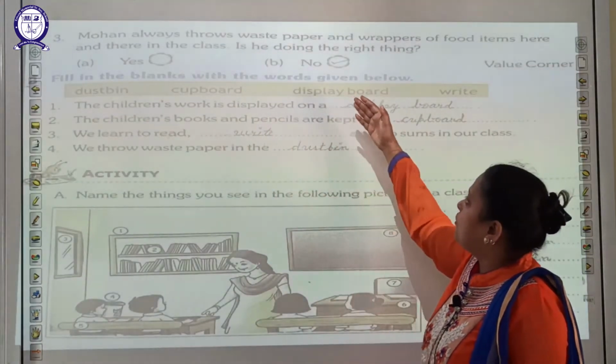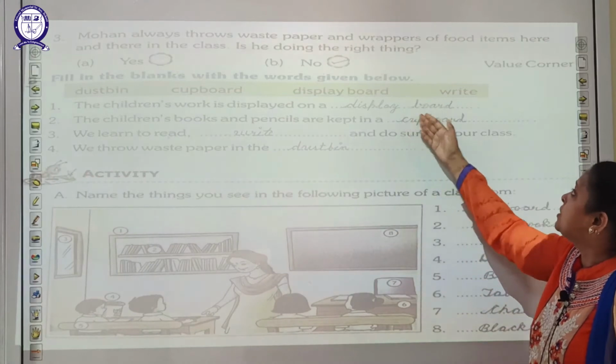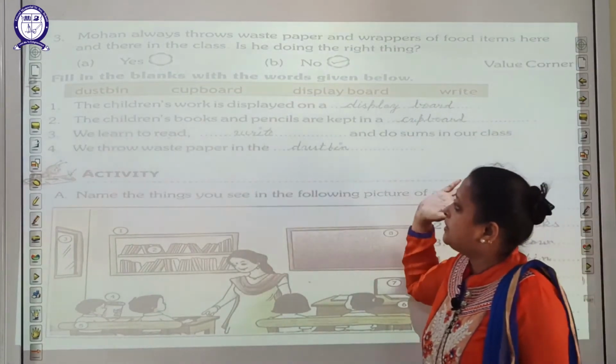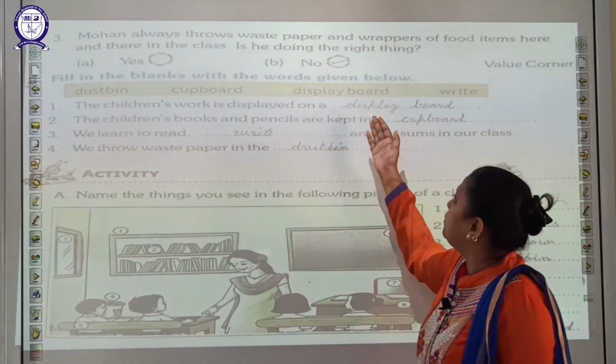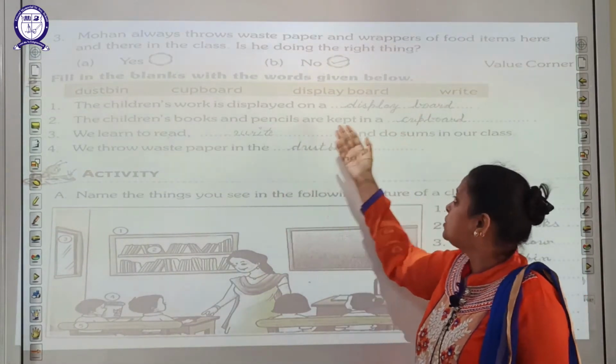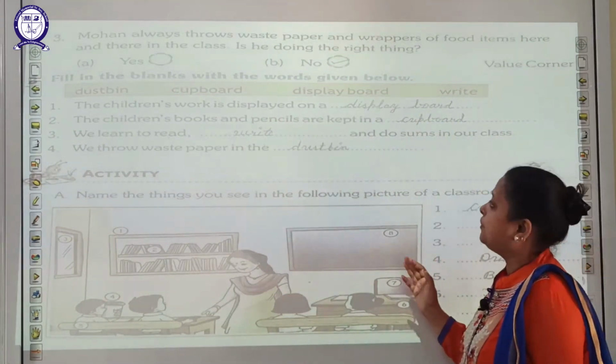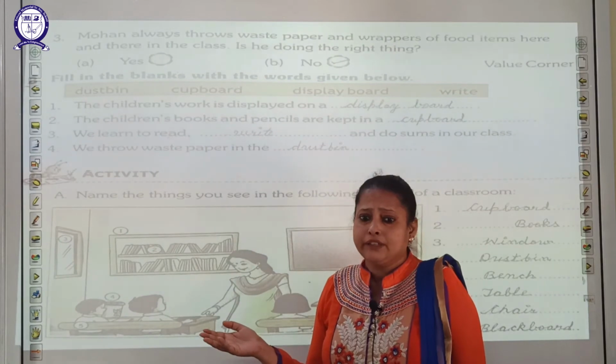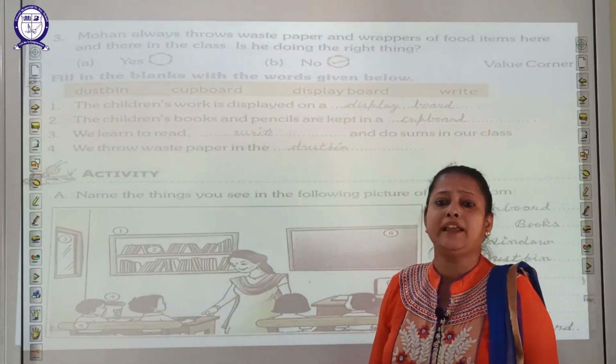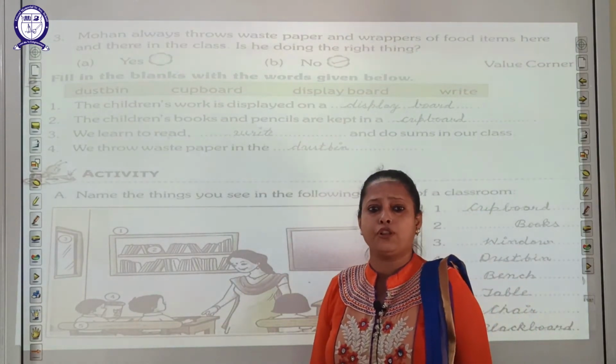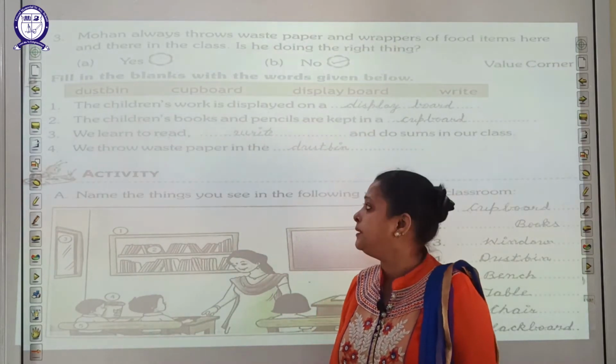Mohan always throws waste paper and wrappers of food items here and there in the class. Is he doing the right thing? Yes, no, or what? Students, it's a bad thing. We should not throw the waste paper here and there. We should throw the waste paper in the dustbin.